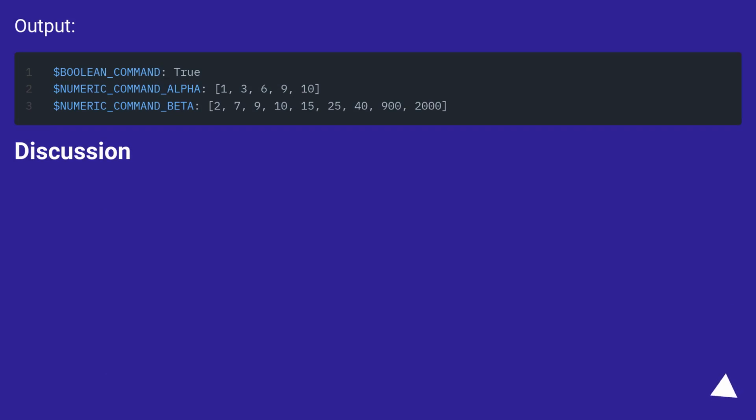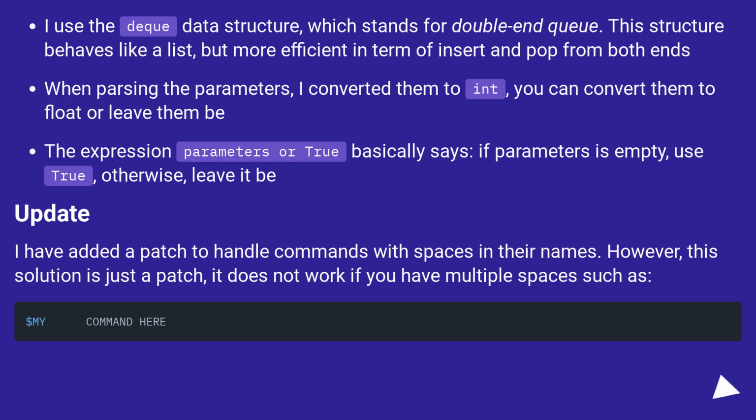Output. Discussion. I use the deque data structure, which stands for double-ended queue. This structure behaves like a list, but is more efficient in terms of insert and pop from both ends. When parsing the parameters, I converted them to int. You can convert them to float or leave them be. The expression, parameters or True, basically says, if parameters is empty, use True, otherwise, leave it be.